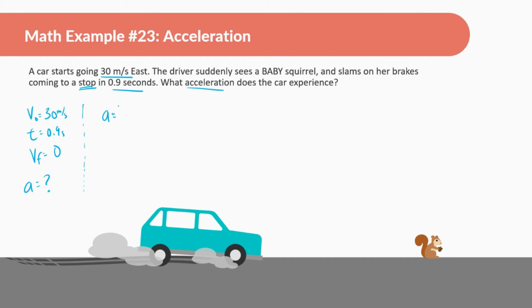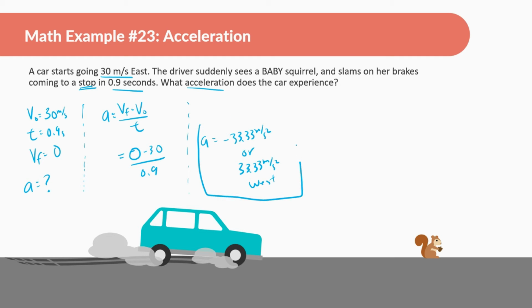So acceleration is equal to the final velocity minus the initial velocity divided by time. And now we have 0, because that's the final, minus 30 divided by 0.9. Okay. And what's the acceleration? Negative 30 divided by 0.9, and we get negative 33.33 meters per second squared. Or we could say 33.33 meters per second squared west.